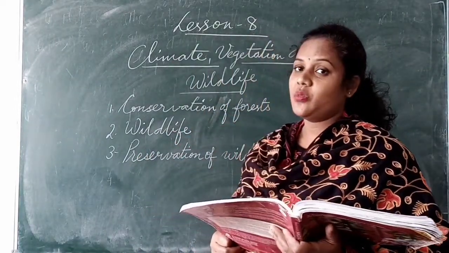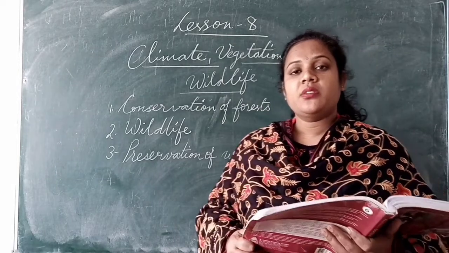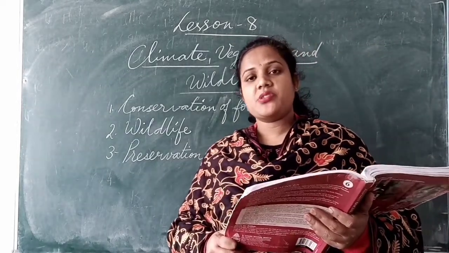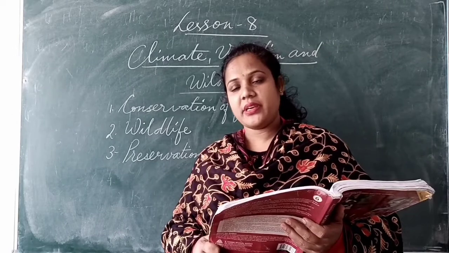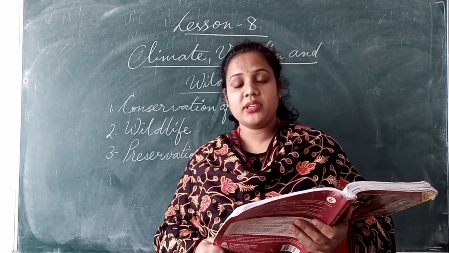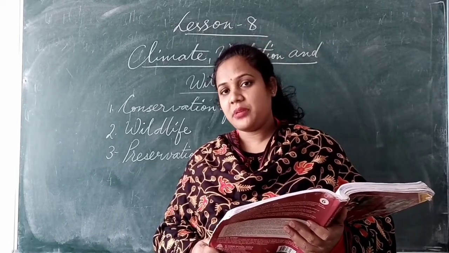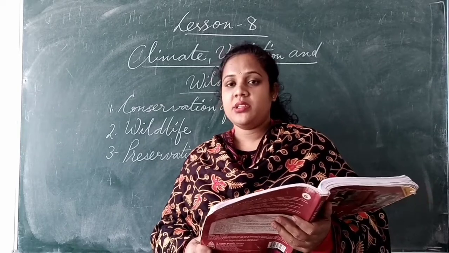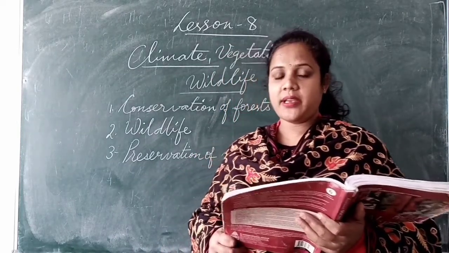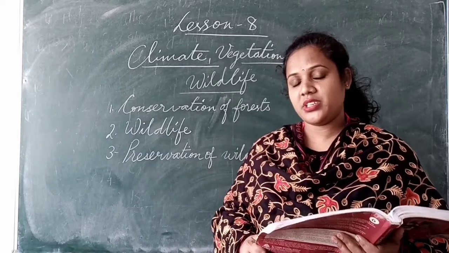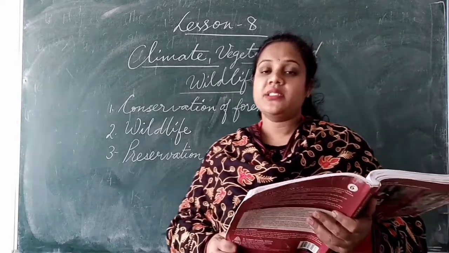About vegetation we have seen: vegetation means plants and trees or forests found all over India. We have varieties depending upon the relief features and climate of the place. We have different types of forest: evergreen, deciduous, mountainous, tidal, desert.